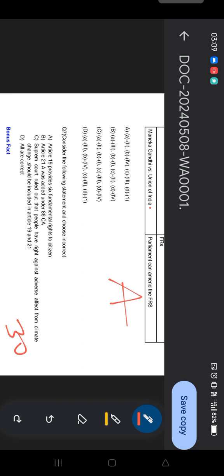So consider the following statements and you need to find the incorrect one. So this question was also a current affairs based question, because these things were in the news this year, so there is a chance they can ask related to that.